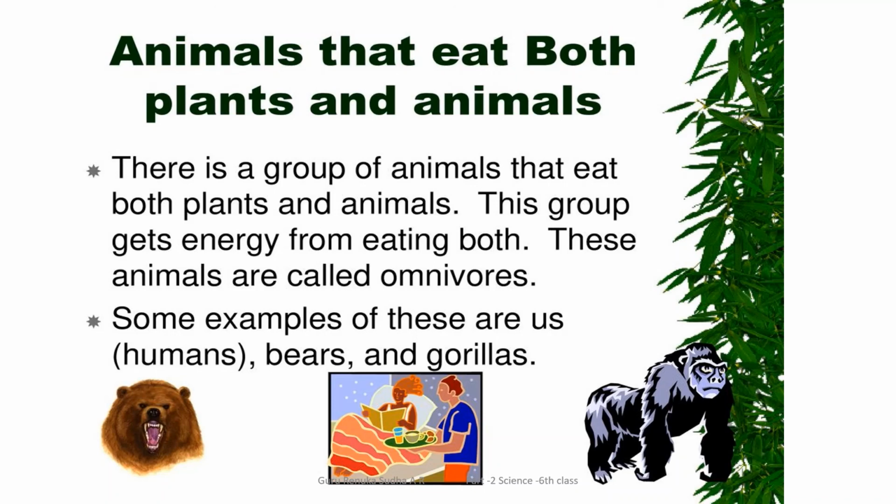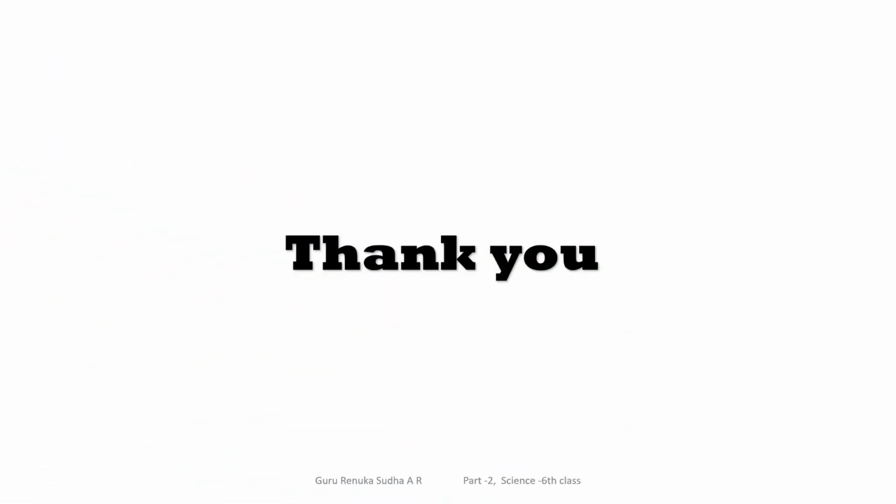Why? Because they consume both plants and animals. That means they depend on both plants and animals for their survival, and they eat both plant products and animal products as food material. So they come under the category of omnivorous.